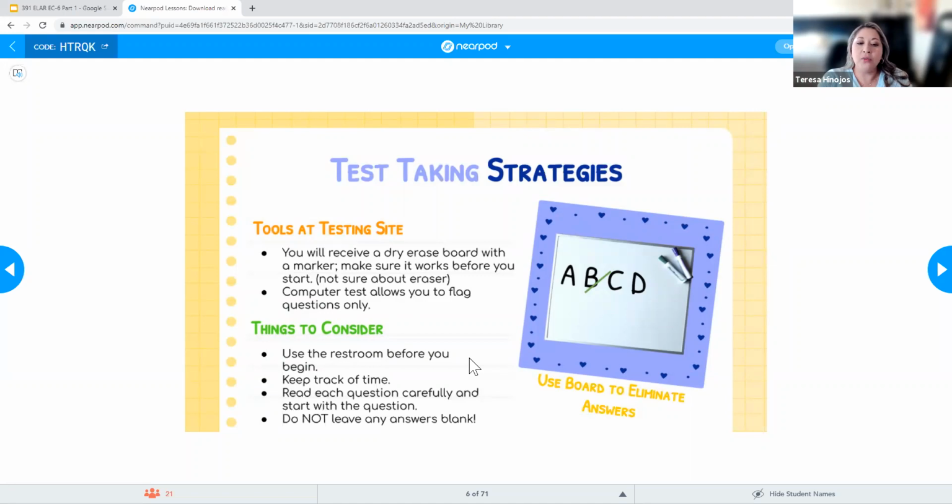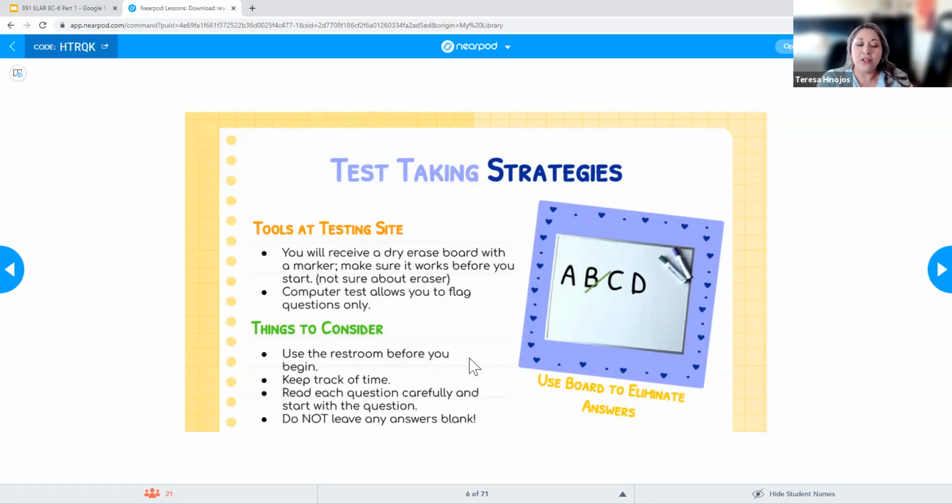You want to make sure that you read each question carefully. And I suggest you start with the question. Some of these questions have a stimulus, like there's a paragraph or a lot of stuff that you have to read. I suggest you just go straight to the question, read the question, and then go back, and now you know what to look for. That way you're not reading the question twice, just because you have limited time.